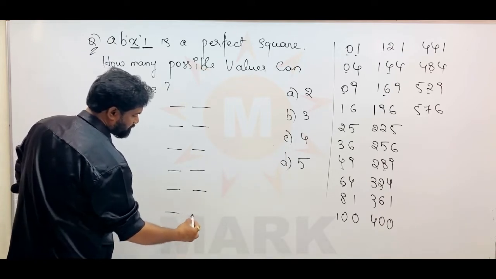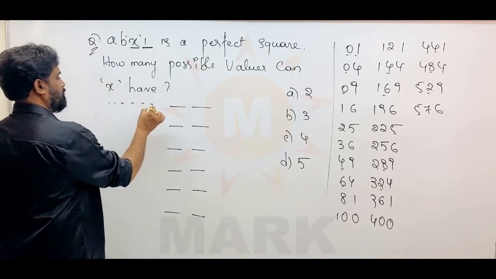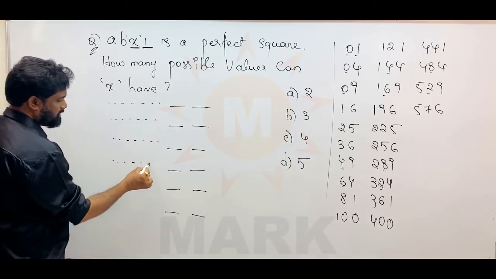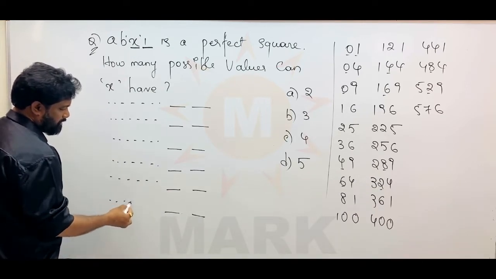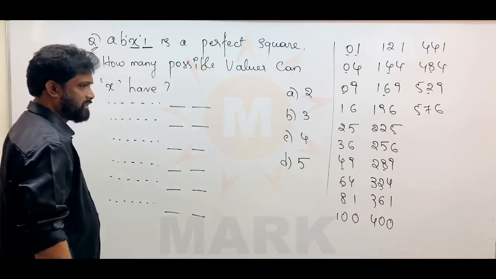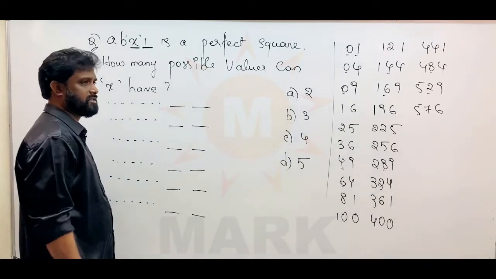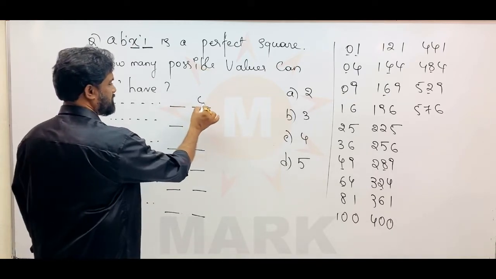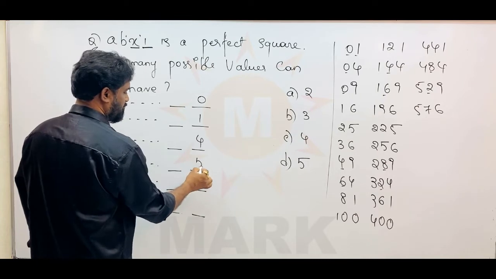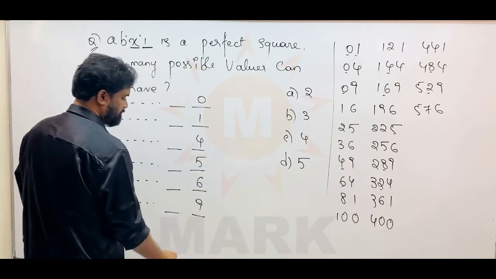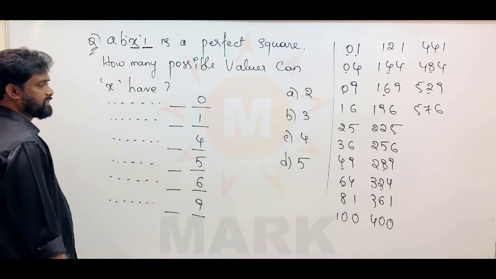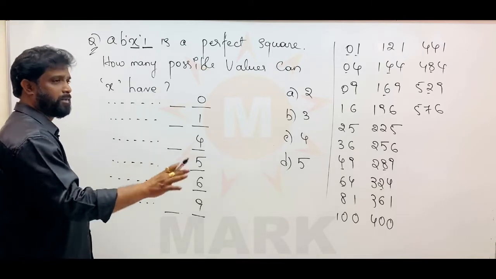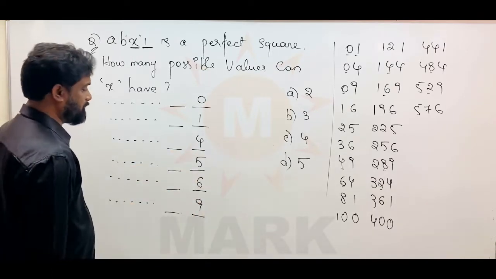Friends, you know very well, whatever may be the size of the perfect square, let us say these are the perfect squares I am writing. If you consider the last 2 digits, and in that the units place, what values can you find in the units place of a perfect square number? The last digit can be 0, 1, 4, 5, 6 and 9. These are the only values that you can find in the units digit place of a perfect square number. Other than this, you cannot find any number.